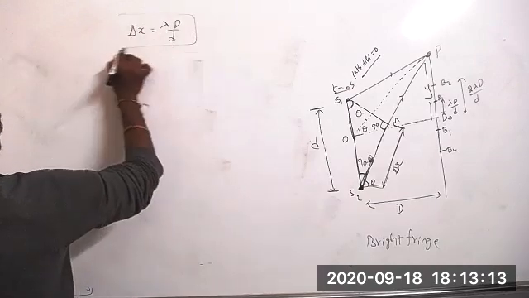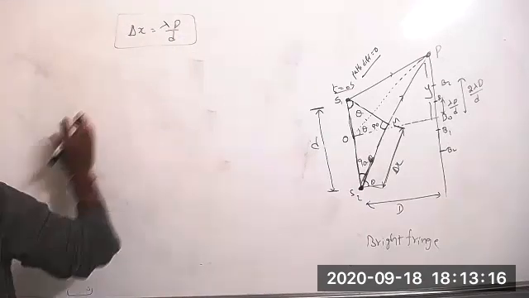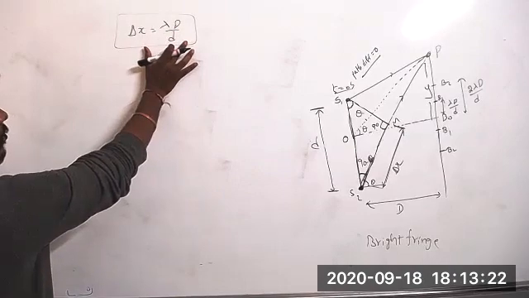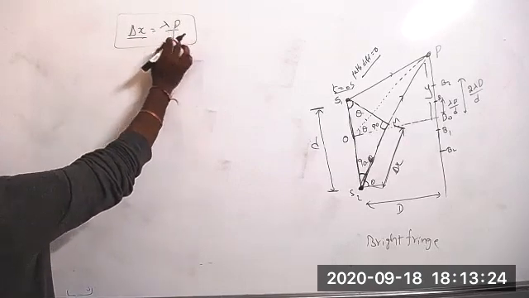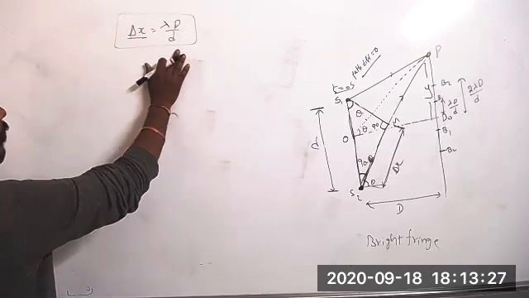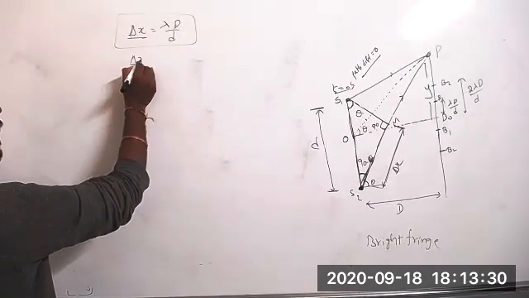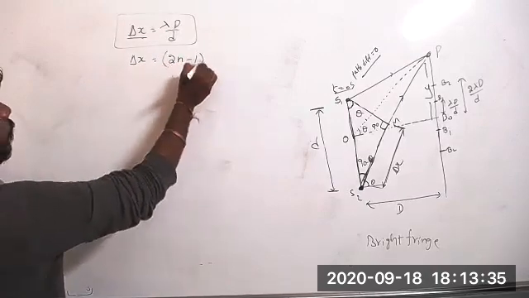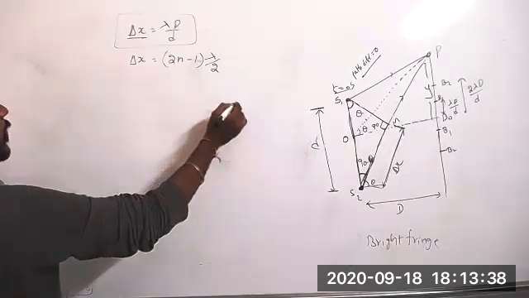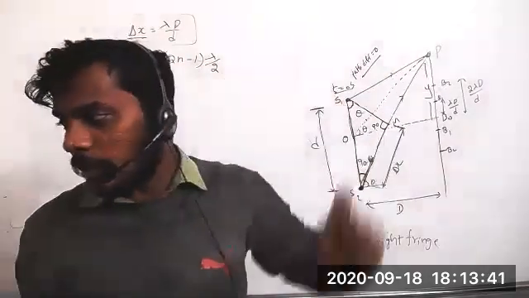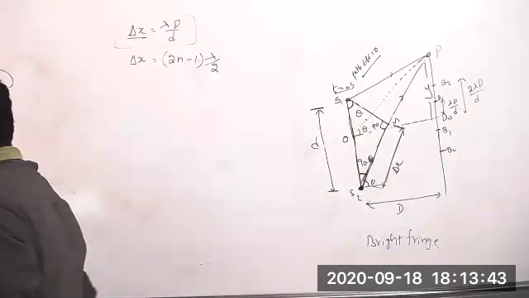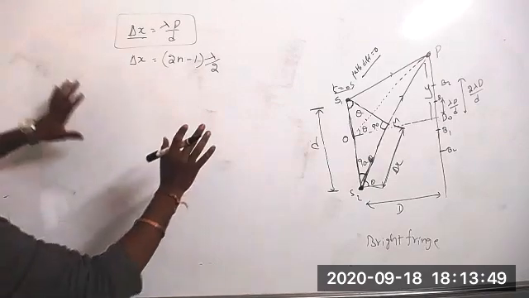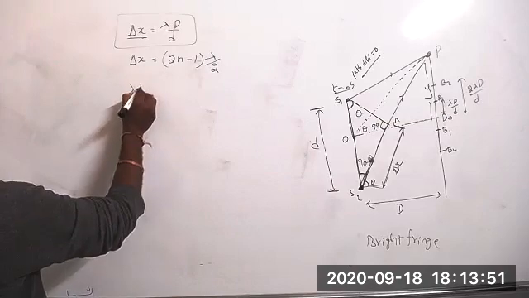Path difference, this is what we got, right? Path difference equals d by capital D into y. Now, if this path difference delta x is equal to (2n minus 1) lambda by 2, then this point will become a dark fringe. It will become a dark fringe.